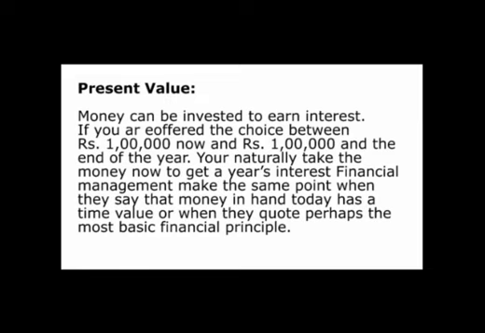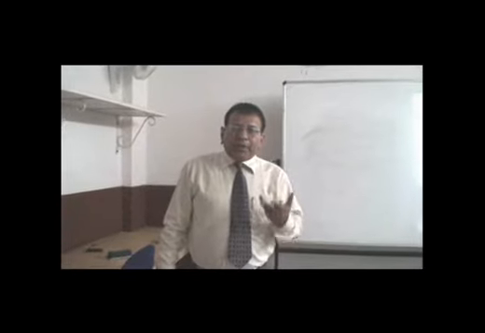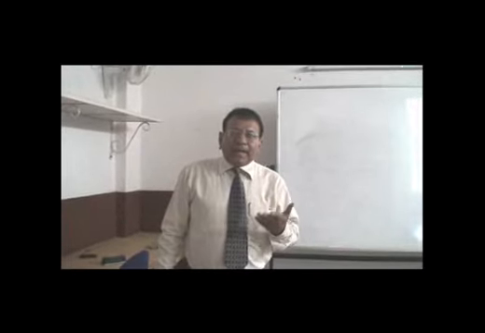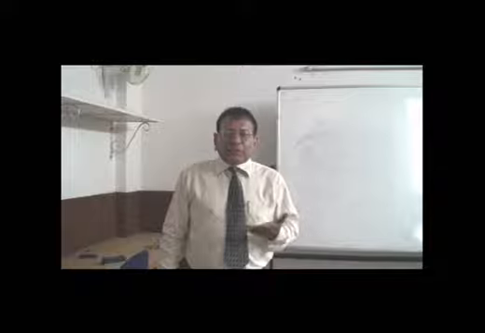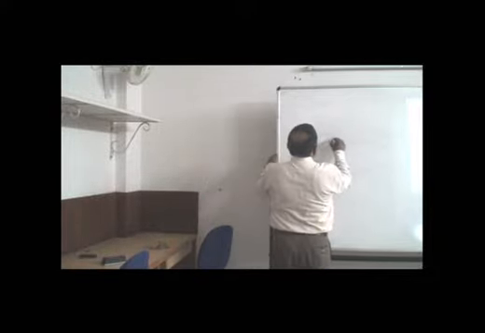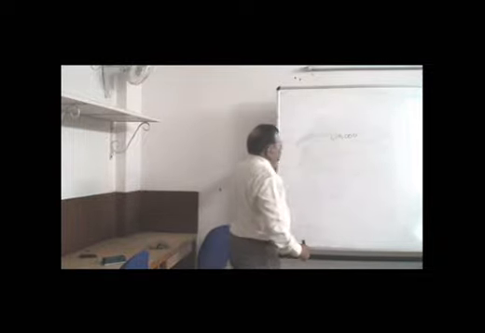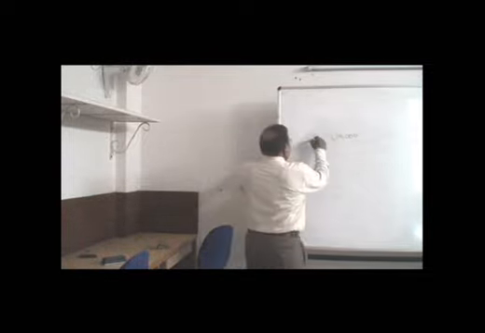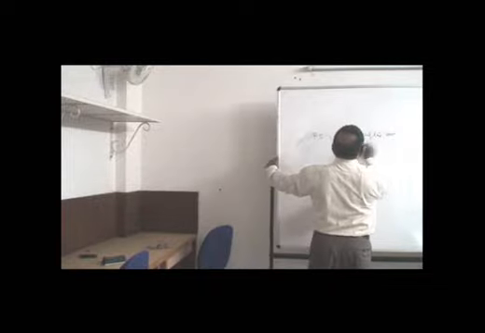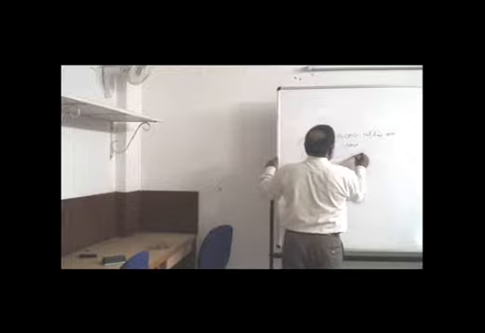Now, what would be the value of investment if I want my money to grow to 1 lakh 10,000 after 1 year, and the rate of interest is say 10%?